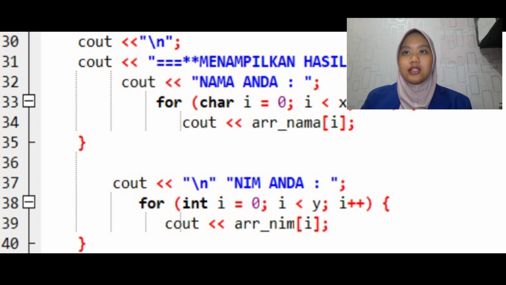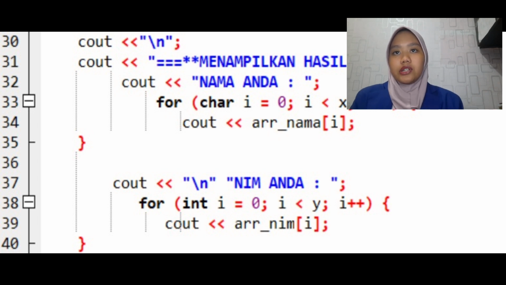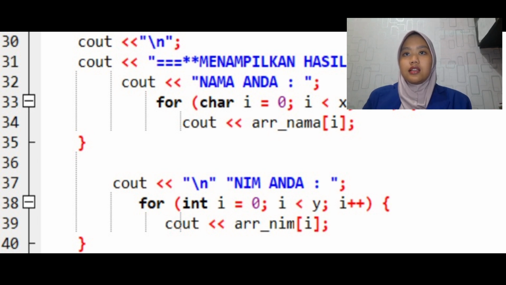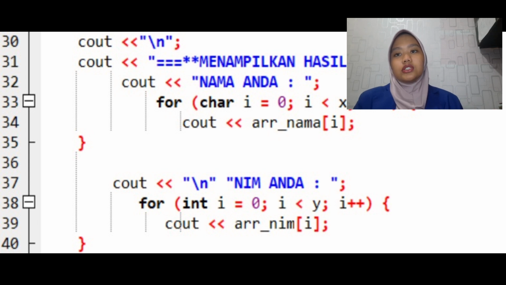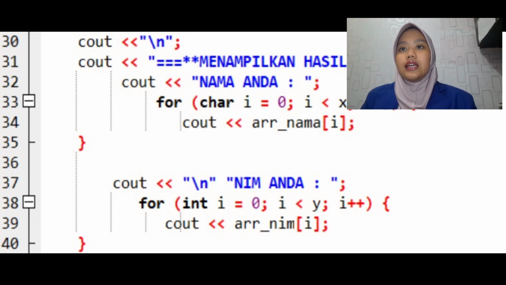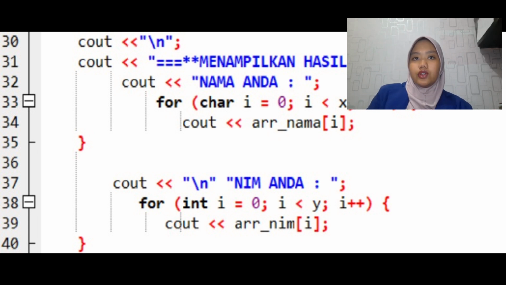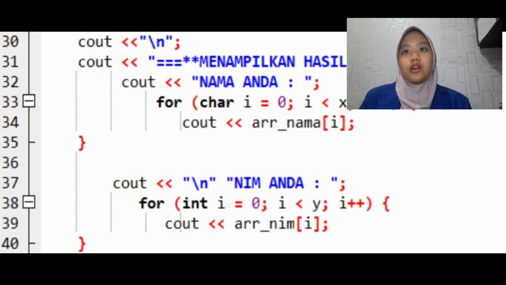In the 32nd line, it serves to display the message your name to the screen. In the 33rd line, it serves to iterate using a loop where the variable is initialized as a character and used to control the number of iterations based on the value. In line 34, it serves to print the element of the array to the screen.